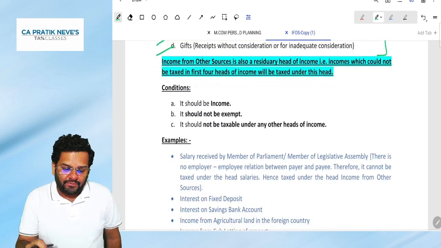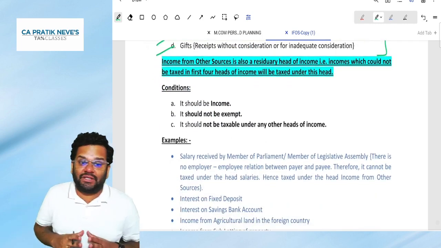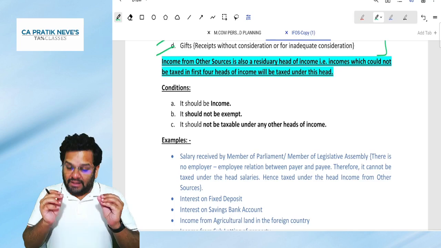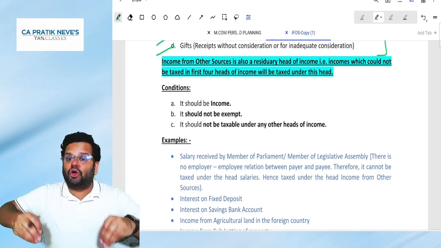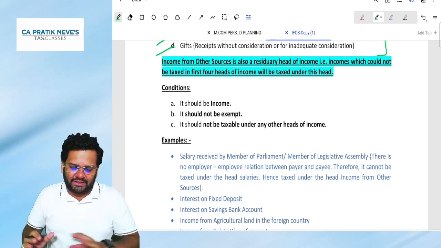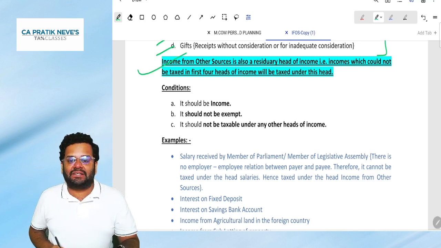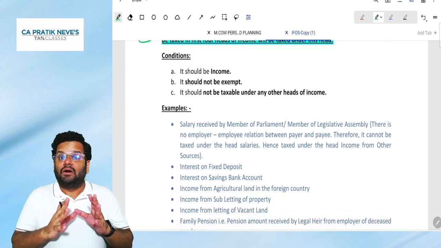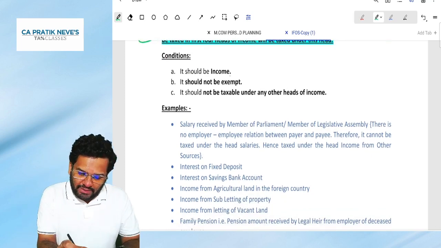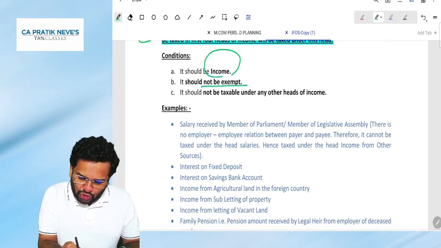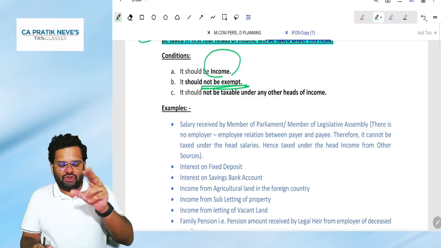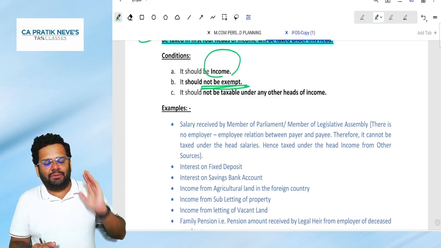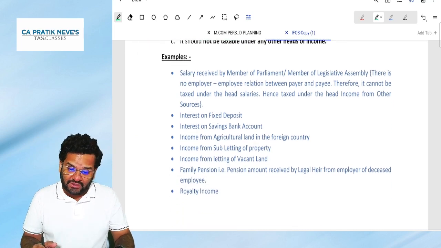IFOS is also a residuary head of income. Residuary head means incomes which couldn't be taxed in the first four heads will be compulsorily taxed under IFOS. The conditions: it should be an income, it should not be exempt, and it should not be taxable under the first four heads. Then it will be taxed under the head IFOS.